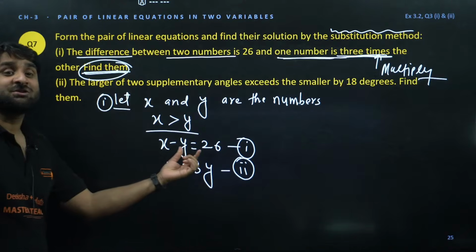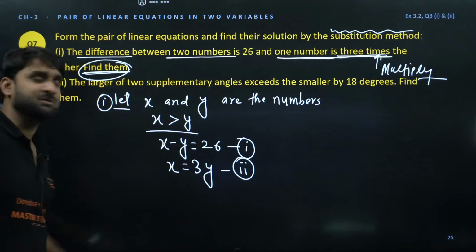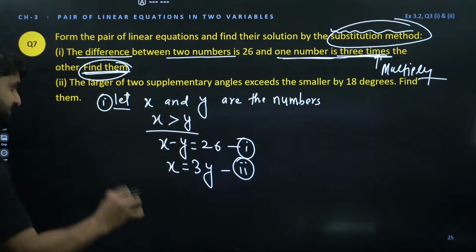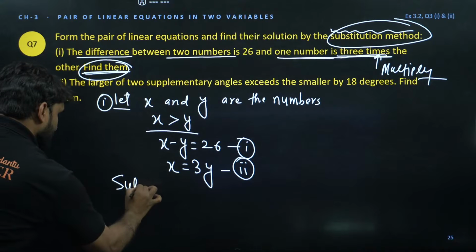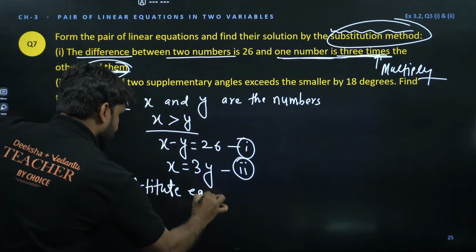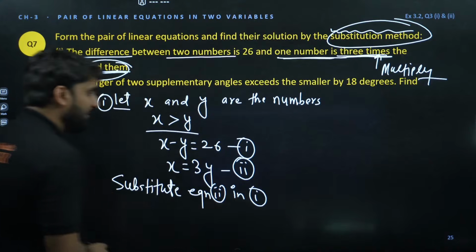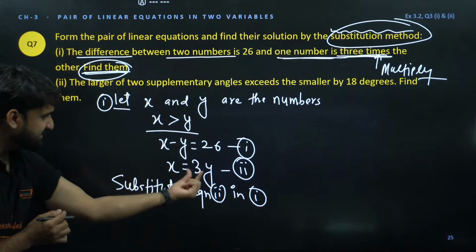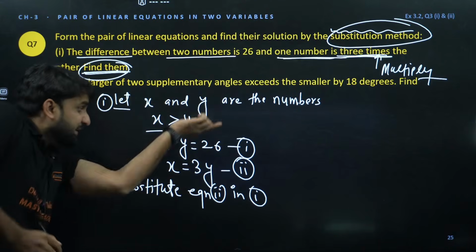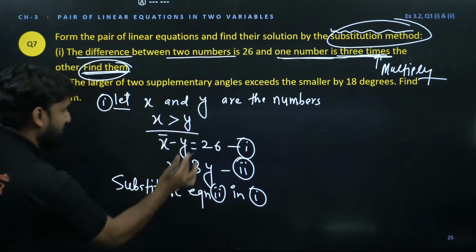You have 2 equations, first and second. Now put equation number 2 in the first. So this is substitution, because the question is asking to apply the substitution method. So substitute equation second in first. What will be the scenario? So x is equal to 3y. So this x will be replaced by 3y because we are putting equation 2 in equation 1. So in place of x, we can put 3y.